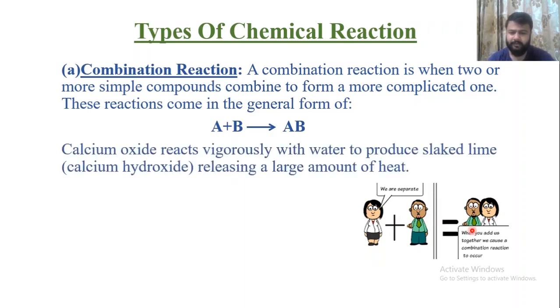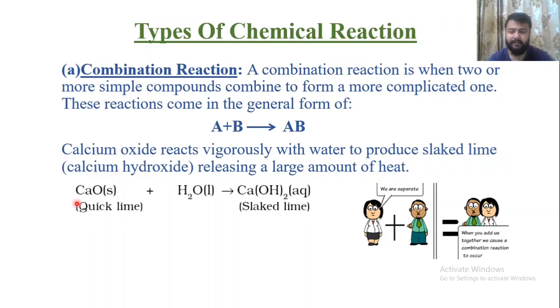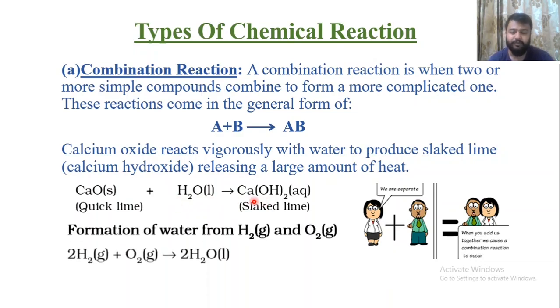For example, you can read this example. Calcium oxide reacts vigorously with water to produce slaked lime, that is calcium hydroxide. So CaO, that is quicklime, calcium oxide, combines with water and forms calcium hydroxide. This is a combination reaction. C plus O2 gives CO2. This is again a combination reaction.